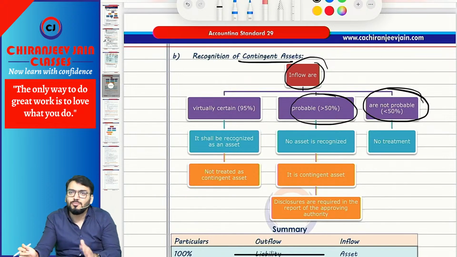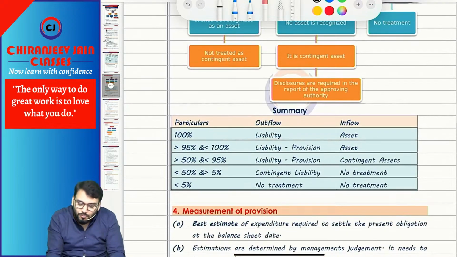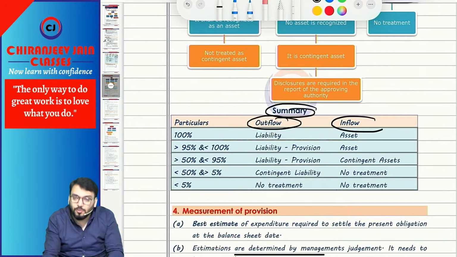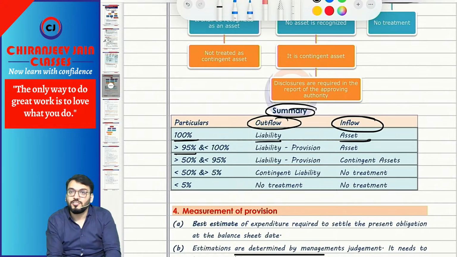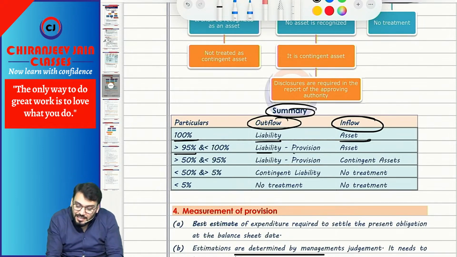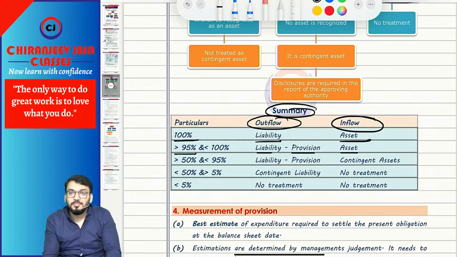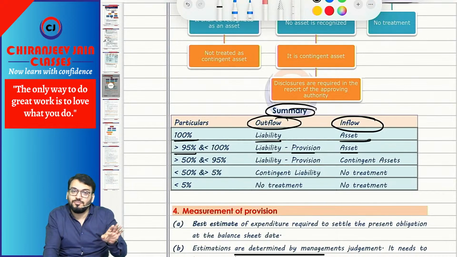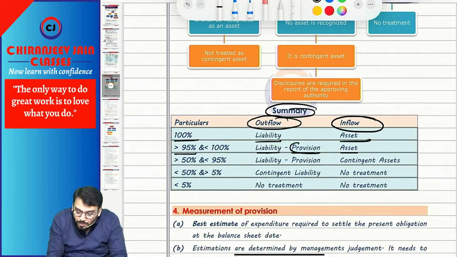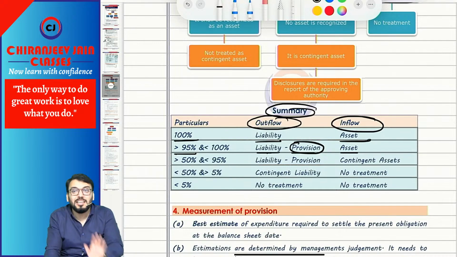Means can I say AS 29 is more strict for inflow because of the conservatism principle. Because of the conservatism principle. So one summary I have given for outflow and inflow. Means if it is 100% certain, then liability, asset. If it is more than 95%, then here it is a liability and that liability is a provision because it requires estimation. But here we will call it asset. Means there is no substitute name given for the asset which requires estimation. Means here a substitute name has been given, provision, but here no substitute name has been given.